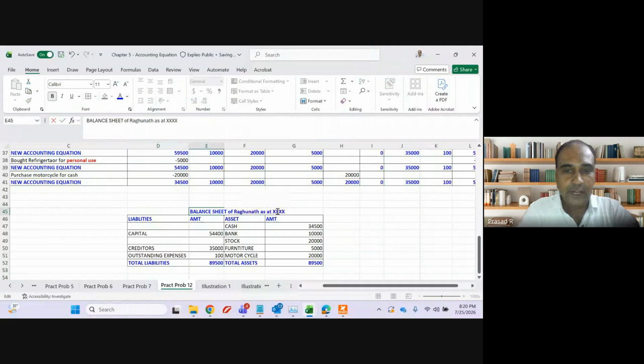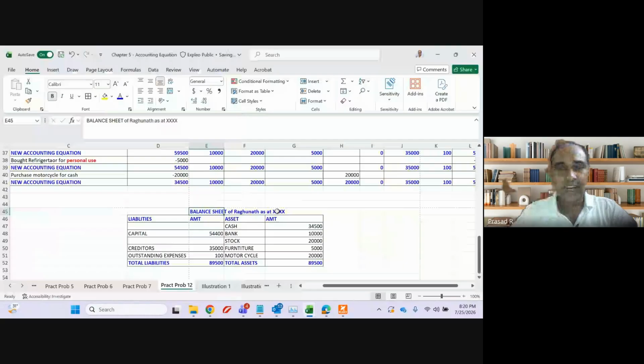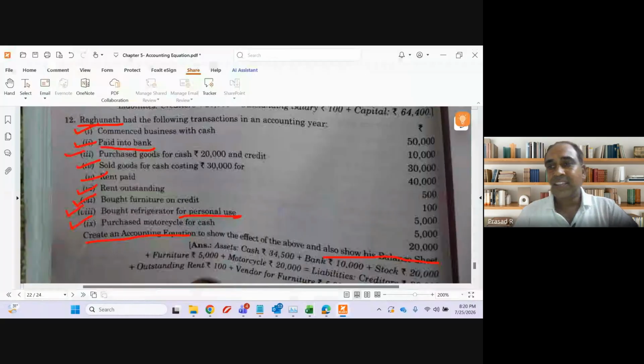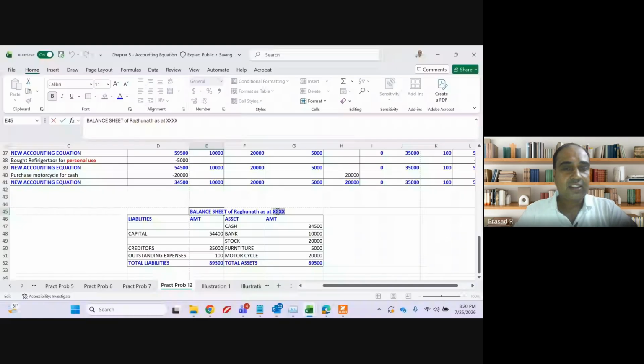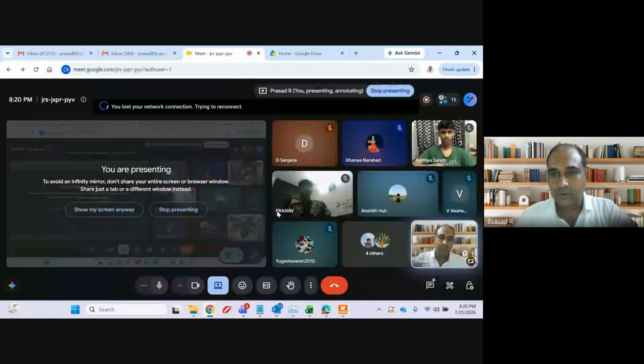Since we don't know the date, we will put XXXX. A balance sheet is generally as on 31st March, but since they have not mentioned the date or the year anywhere, I am leaving it blank.